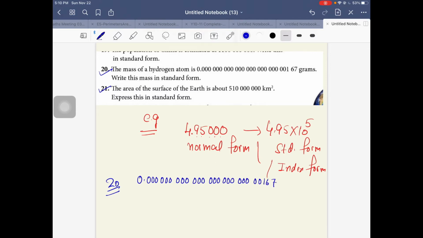Let's count again: 1, 2, 3, 4, 5, 6, 7, and these two extra zeros, then 167.